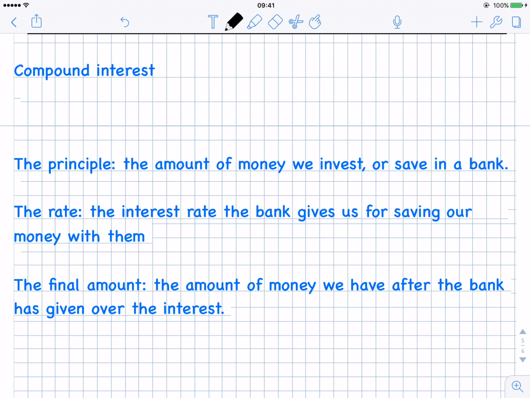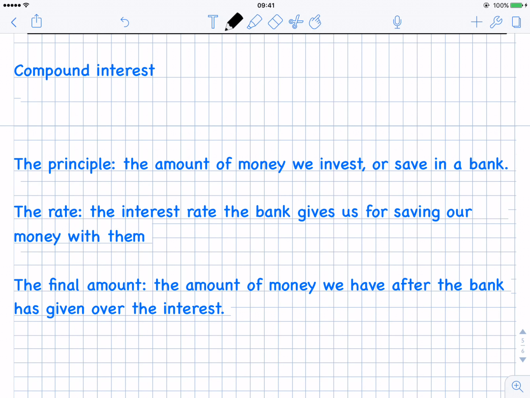So if I walk into the bank in the morning and put €100 into my account, the bank is going to give me money for leaving that €100 there, because it suits the bank to have my money, because then they can give it out as loans to other people. So the bank is going to pay me a small amount of money every year that I leave my €100 in the bank. And the way they're going to calculate how much to give me is based on an interest rate.